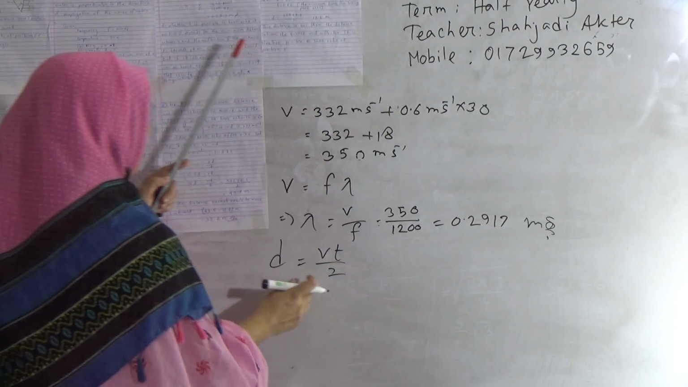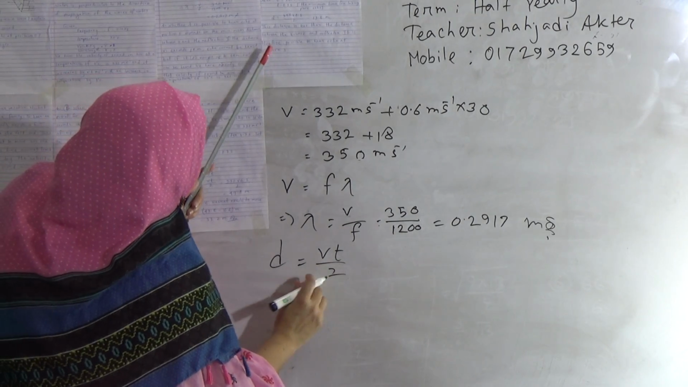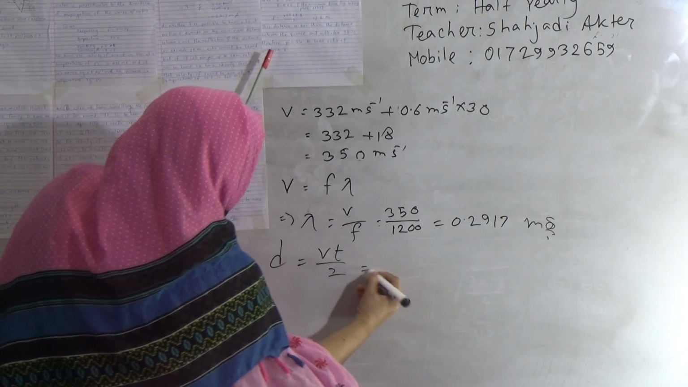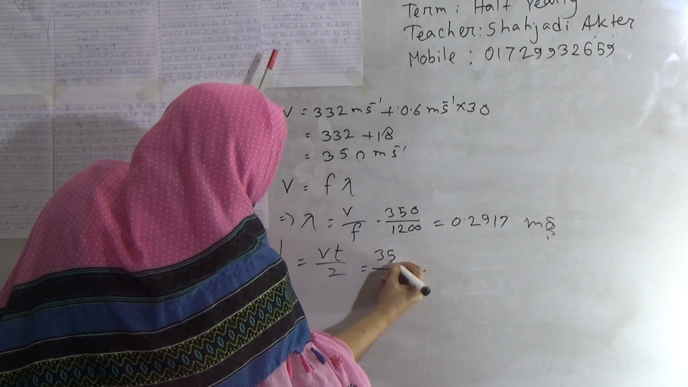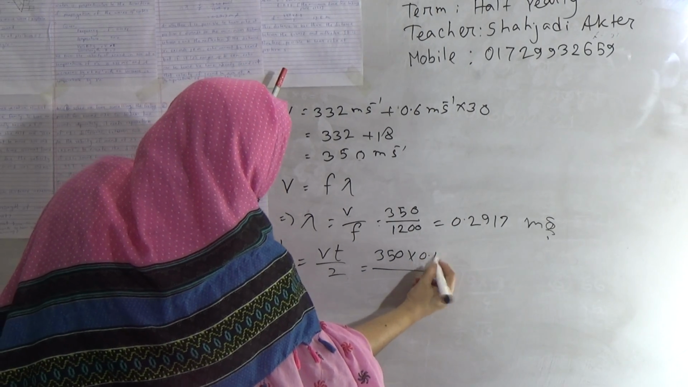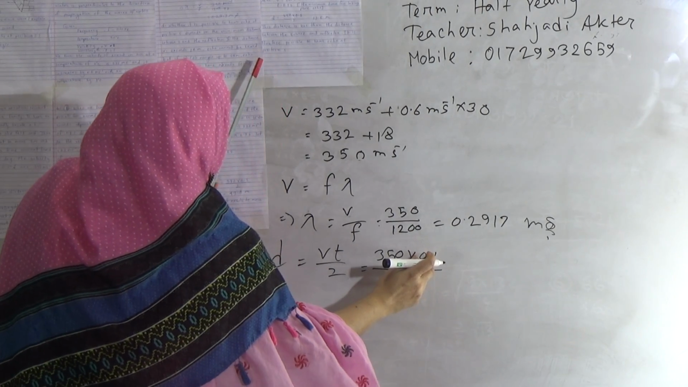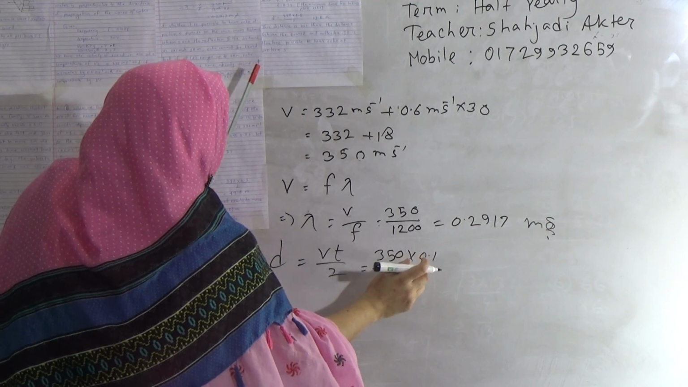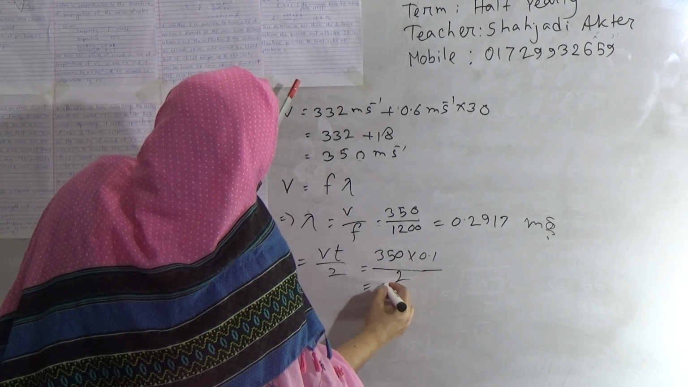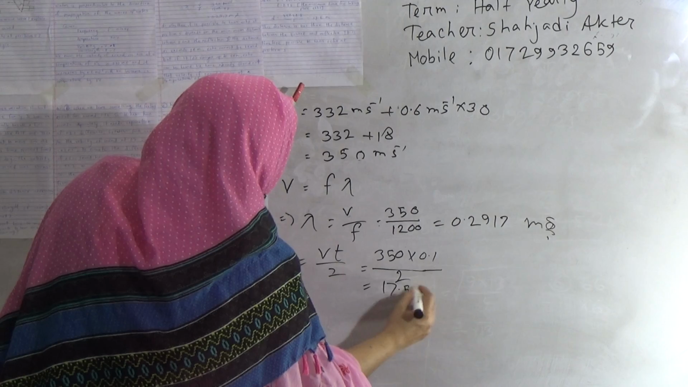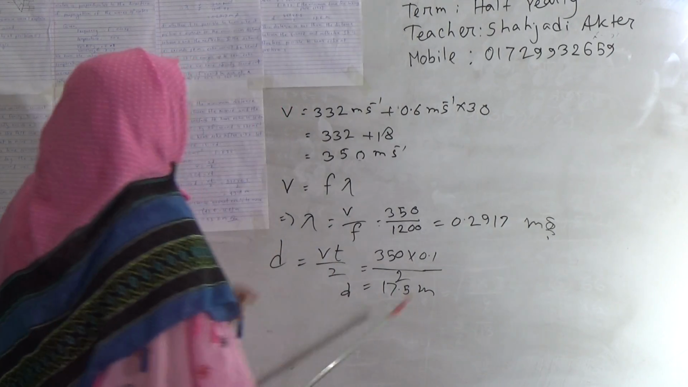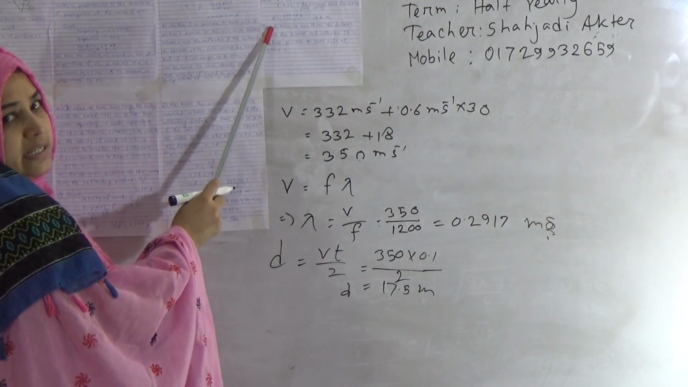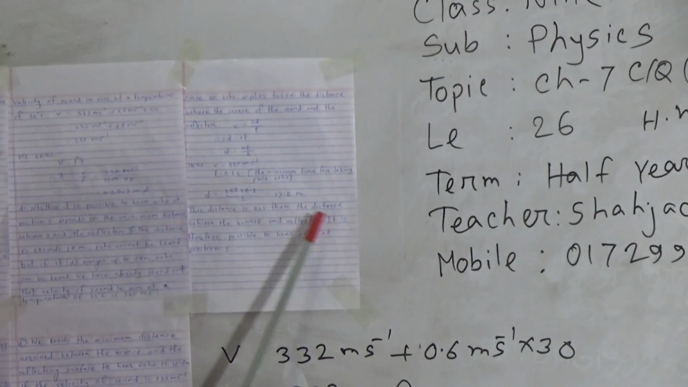This is the distance formula. D equals Vt divided by 2. Here V equals 350 and T is 0.1 second, which is the minimum time for an echo to take place, divided by 2. Then we will find 17.5 meter. The distance is 17.5 meter, so this distance is less than the distance between the source and reflector.